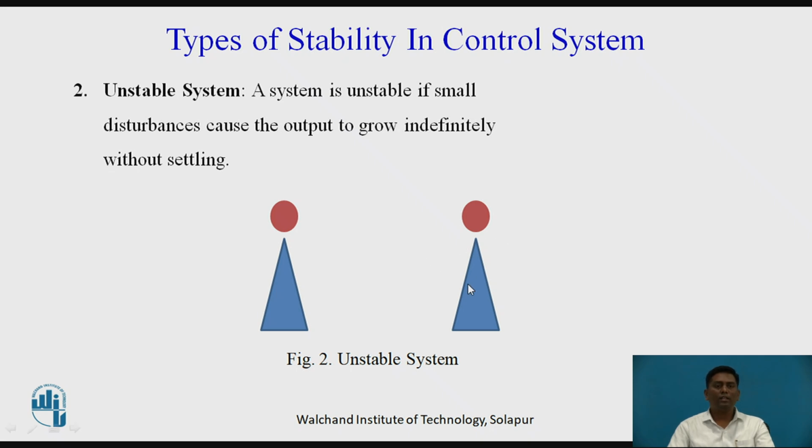Now let us see an example. Here we can see the object is on a particular tip. Now we cannot predict whether the object will fall on the right side or on the left side. It is indefinite. So let us observe that the object will be having a particular path, we cannot say it. Such kind of systems are called as unstable systems. We cannot predict the stability of the system at any time instance.